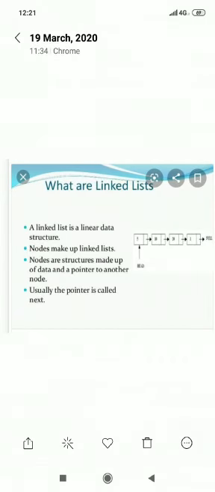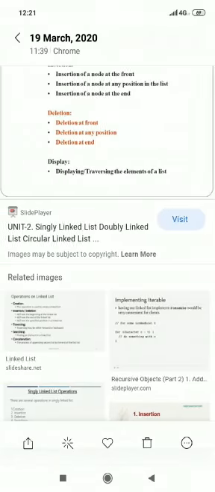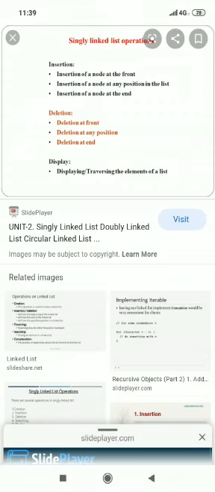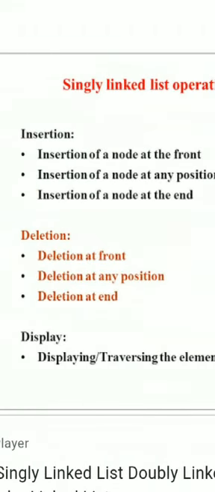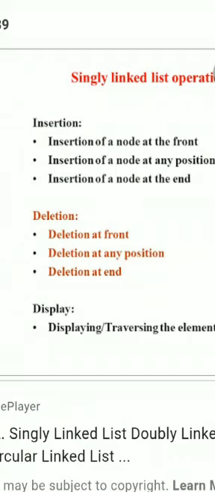The next part is what are the various operations performed on the linked list. On a single linked list, the basic operation is the insertion operation.